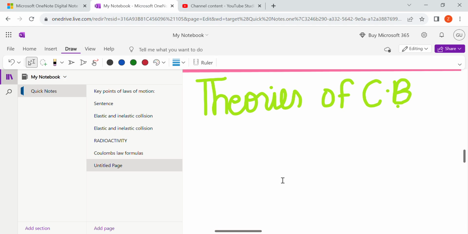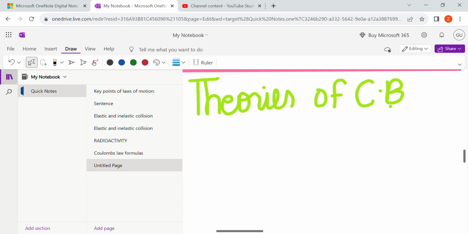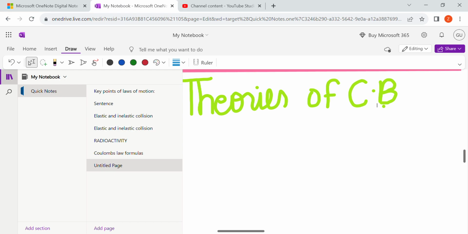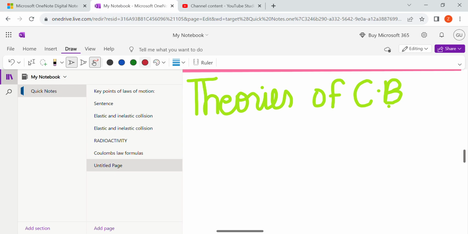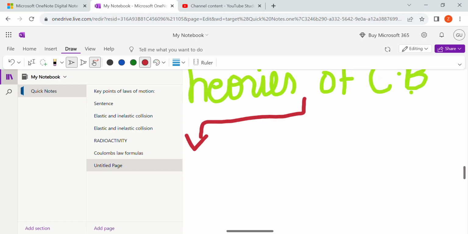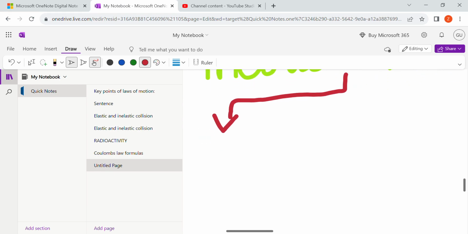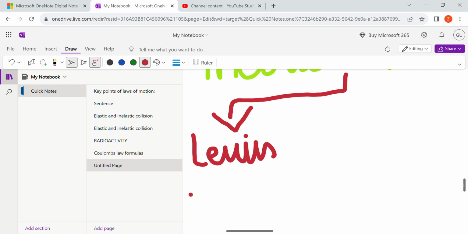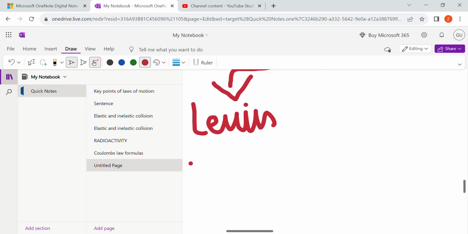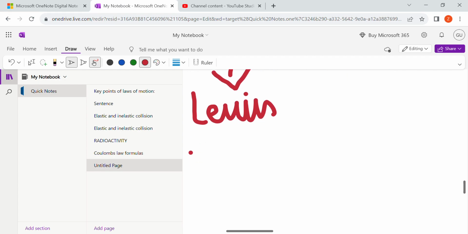Good morning. In this video, we are going to discuss the theories of the covalent bond. The theories of the covalent bond were presented by many scientists. The first scientist that we are discussing is Lewis. Lewis gave the concept of the electron pair.